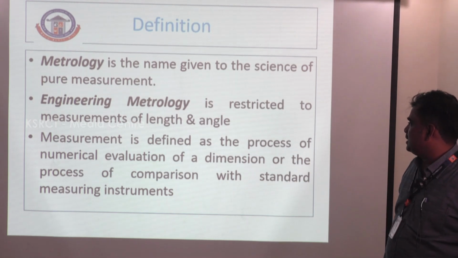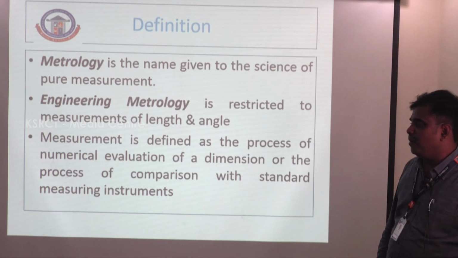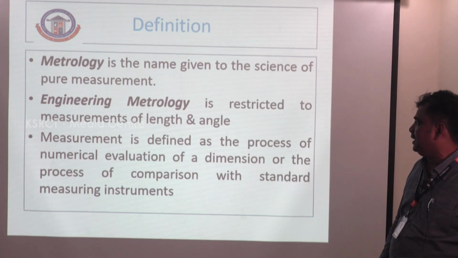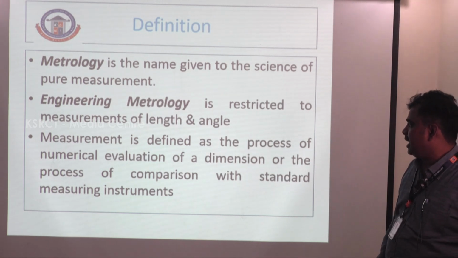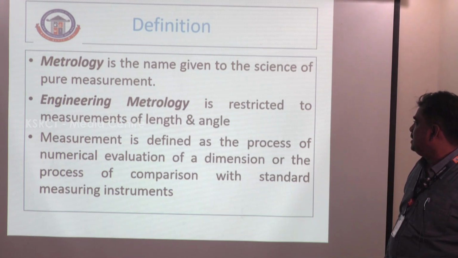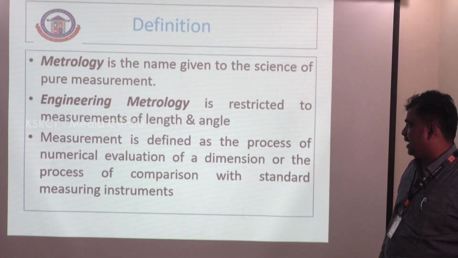What is called engineering metrology? Engineering metrology is restricted to measurements of length and angle. You can measure any length of the component, and the angle can be measured by use of various instruments in engineering metrology. That is the purpose of metrology. So metrology is the science of pure measurement, restricted to measurements of length and angle.